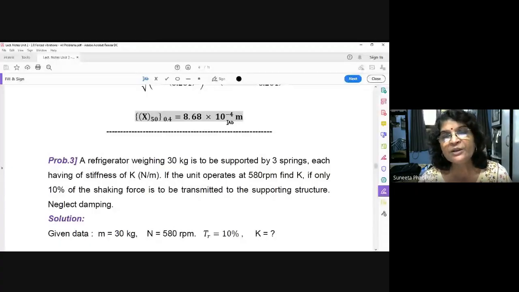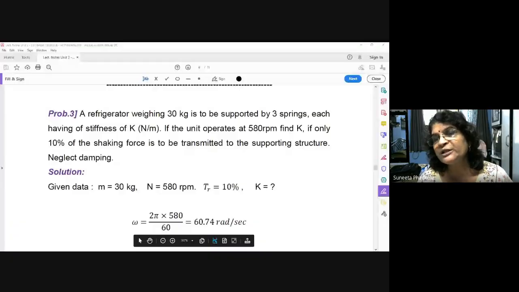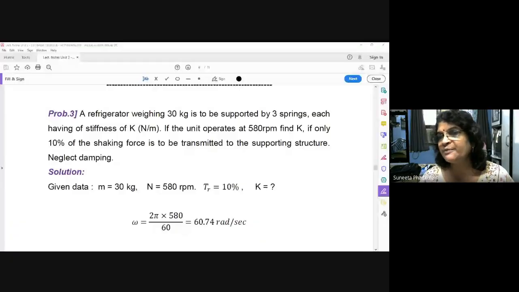Any doubt in this one? Please ask in the chat box. I will wait for 30 seconds. Have you understood this problem? Put it in the chat box. If any doubt is there, please ask.